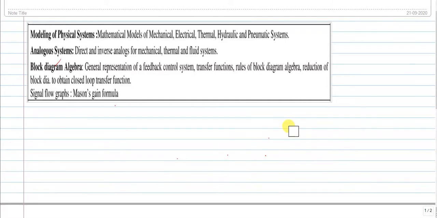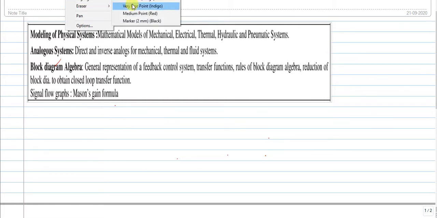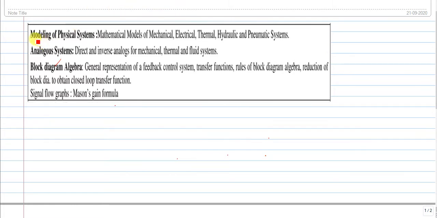Module 2 is about the mathematical model of a physical system. Yes, so this is the concept. What exactly does a mathematical model define? The name itself defines it: it will be a set of equations.